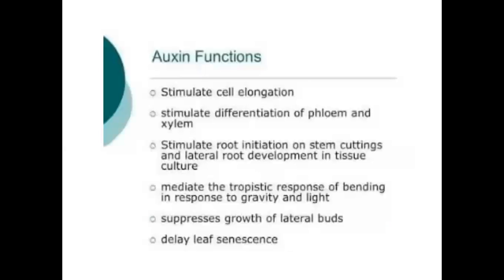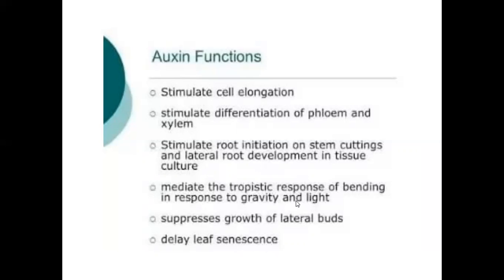The auxin functions are to stimulate cell elongation, stimulate cell differentiation of the phloem and xylem, stimulate root initiation on the stem cutting, and lateral root development in tissue culture, and mediate the tropistic response of bending in response to gravity and light. Here the auxin plays a major role.